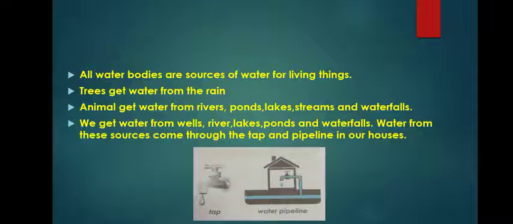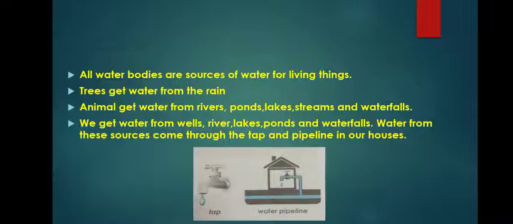Children, let's start. All water bodies are sources of water for living things. As I told you before, without water, living things can't live. Here, you can read it once again. All water bodies are sources of water for living things. All living things get water from these water bodies.